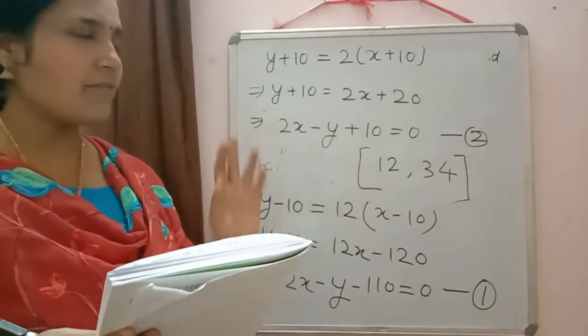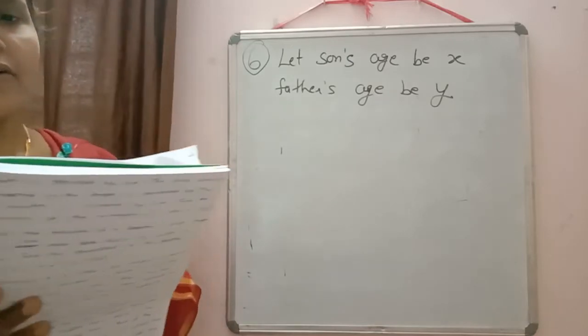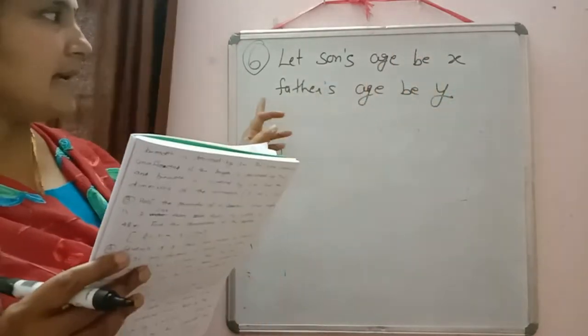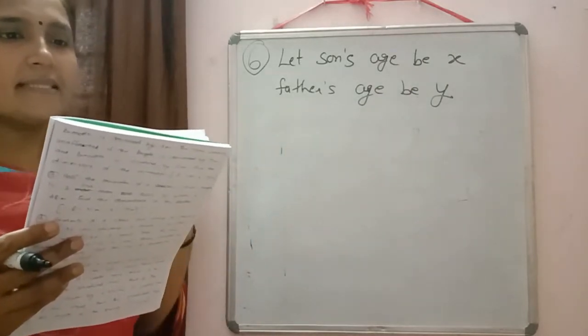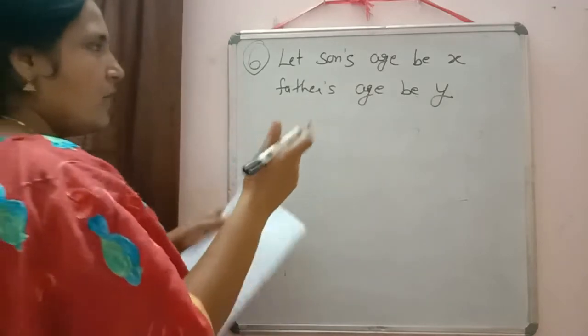So just check whether you get this answer or not. In this question also father and son are mentioned. So I wrote before only, son's age be x and father's age be y. Now it is written, the present age of a father is, so present age is y.